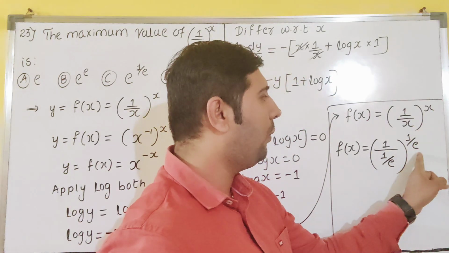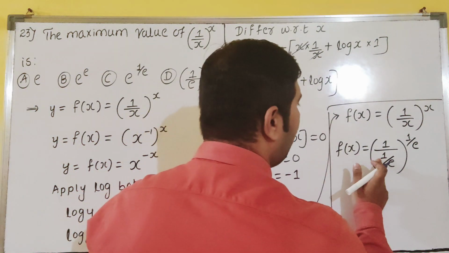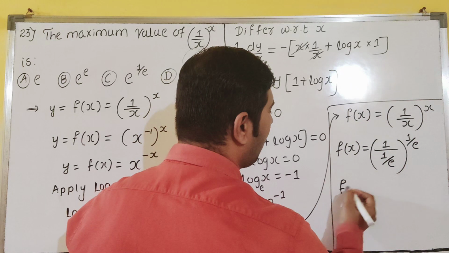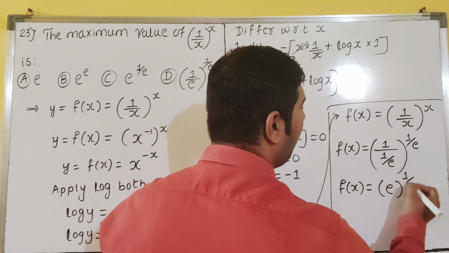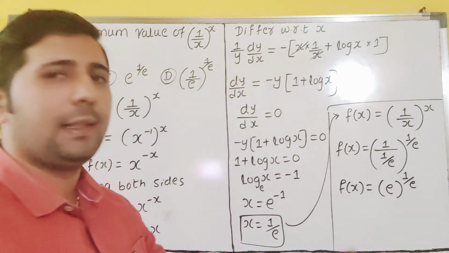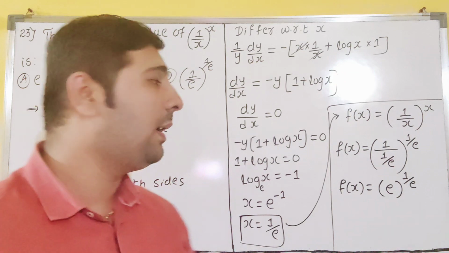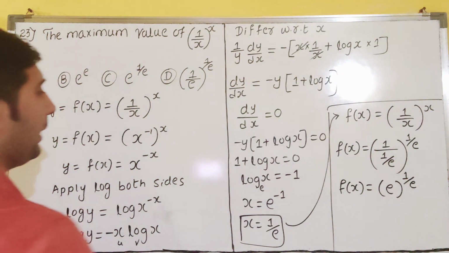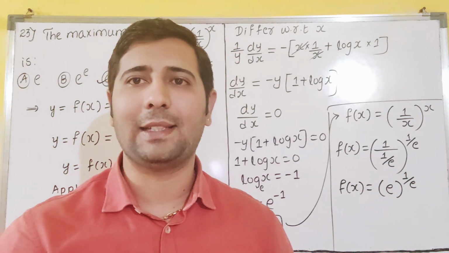X means 1 by e I am putting in f of x. So 1 by e if you take above reciprocal, you will get e raised to 1 by e, dear students. This is our maximum value. I hope you have understood this one, and this is matching with our option C, dear students. So C for cake is our answer.